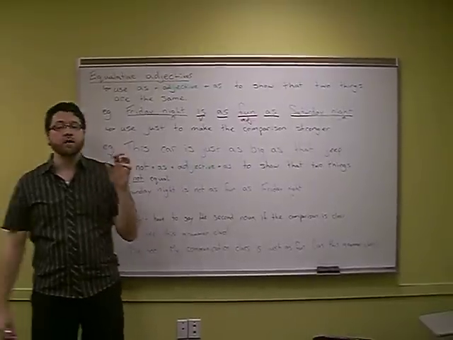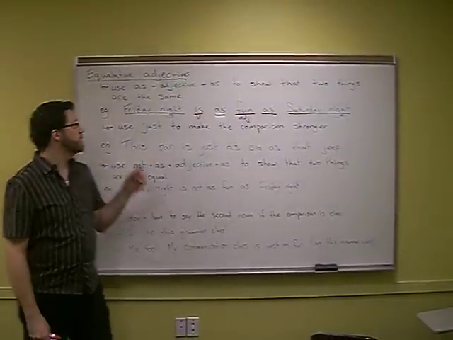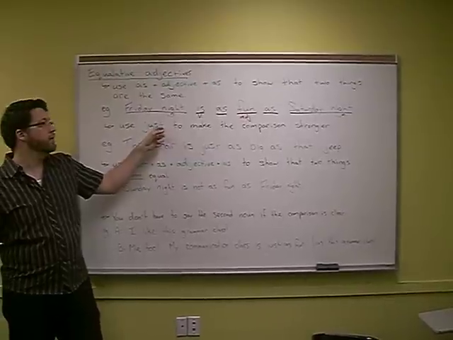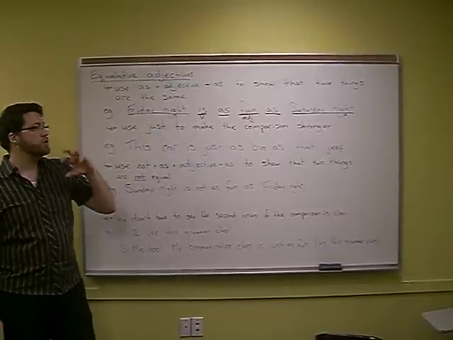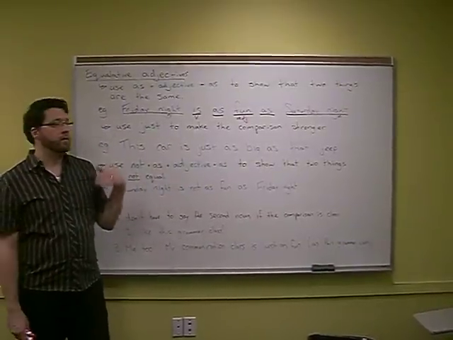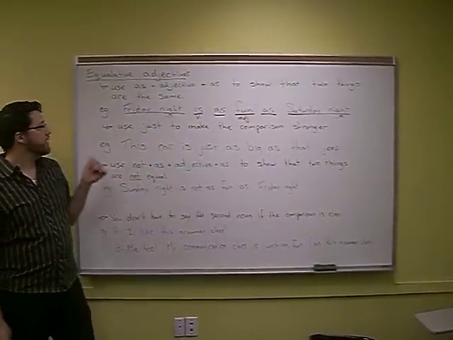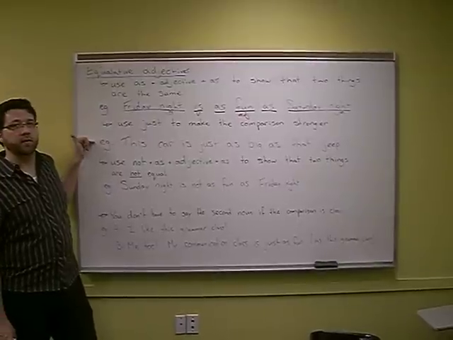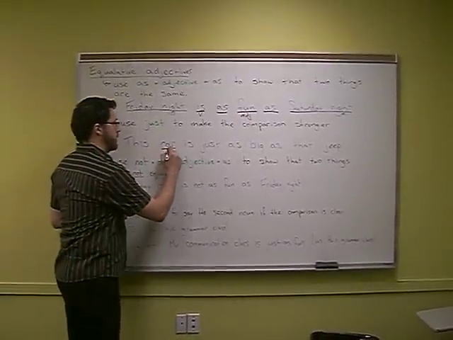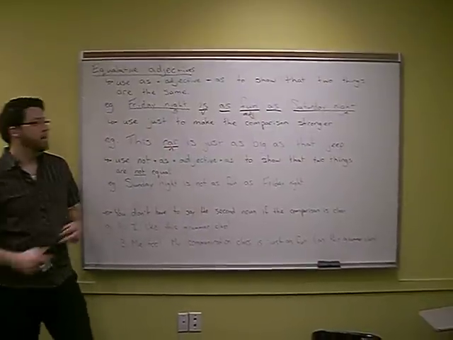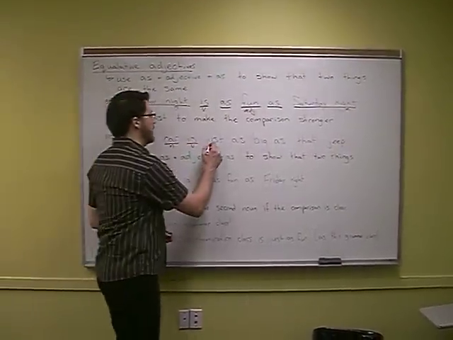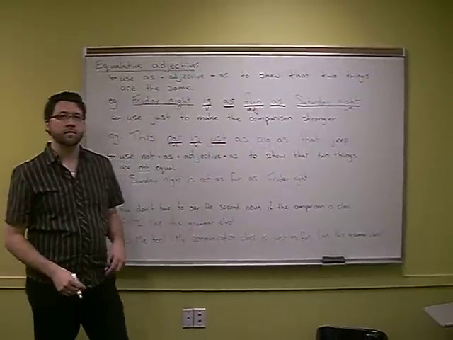We sometimes want the comparison to be stronger, so we can use just to make it stronger. We'll put just after the verb, but before the comparison. So can you find just in my second example here? Okay. This car is the noun, is the verb, and here we have just.